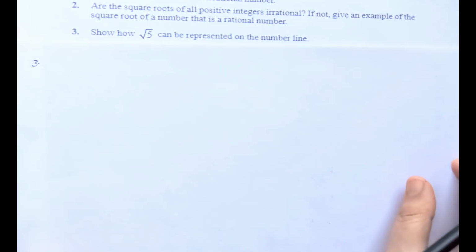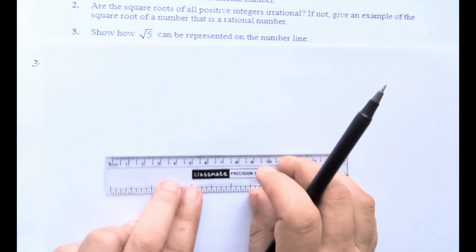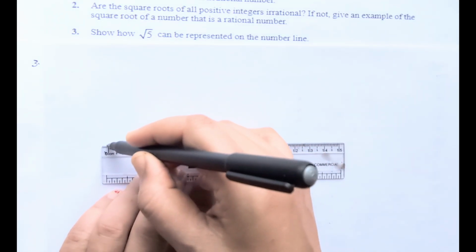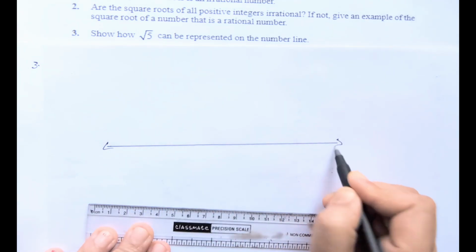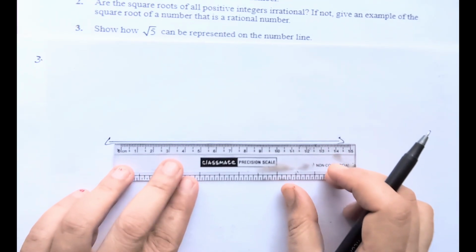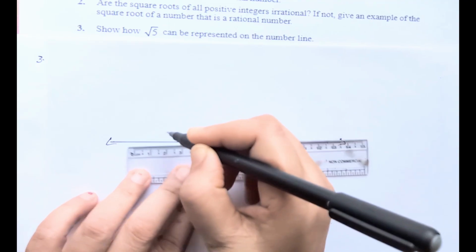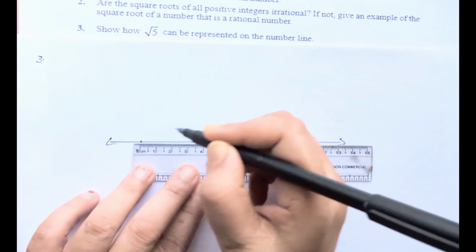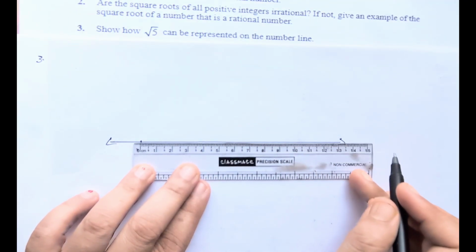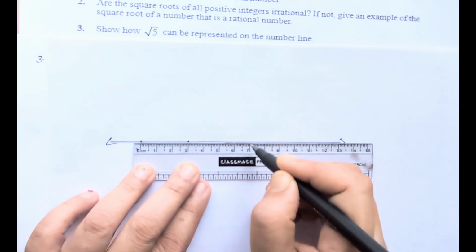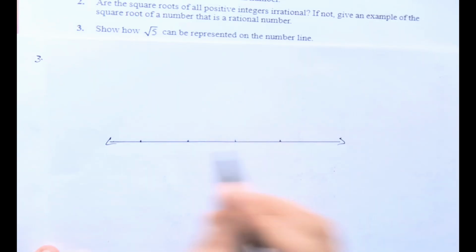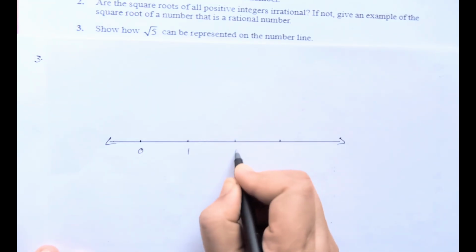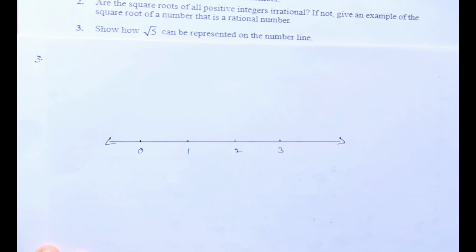Now third question. Show how root 5 can be represented on the number line. For that, first we have to draw a number line with arrowheads and mark equal distances in between. If you are taking 0, you can take any unit, but take the same unit everywhere. Now I am taking 3 centimeters as 1 unit. So 0, 1, 2, 3. 3 units I marked here.